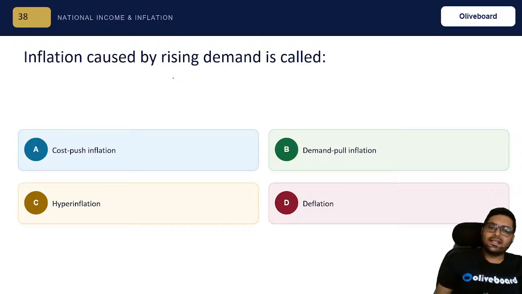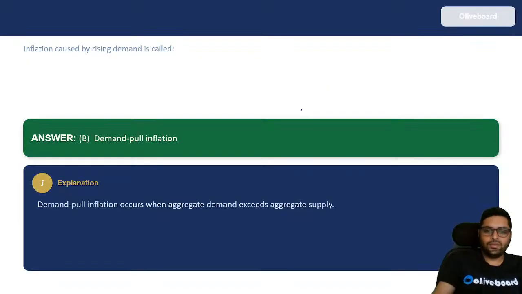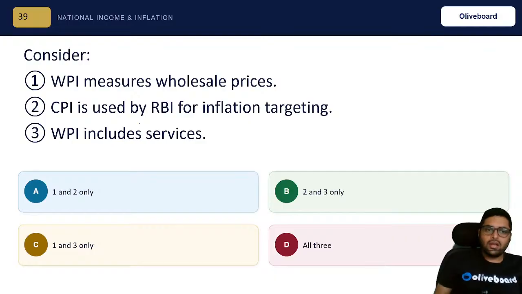Inflation caused by rising demand is called, very easy, like you can guess it from the options only. Demand pull inflation. Okay, so that is demand pull inflation.